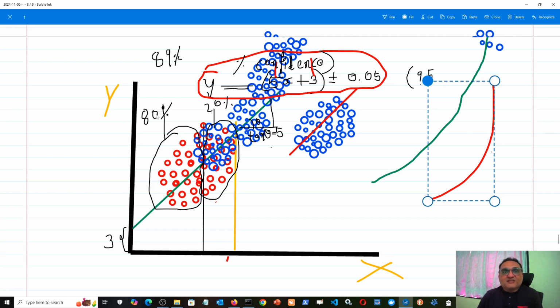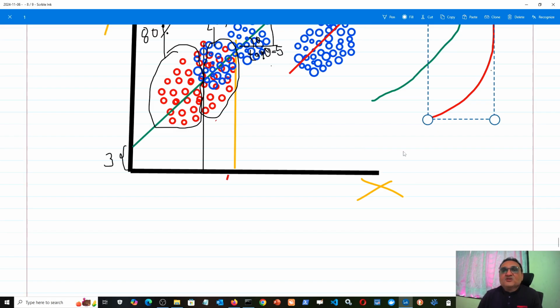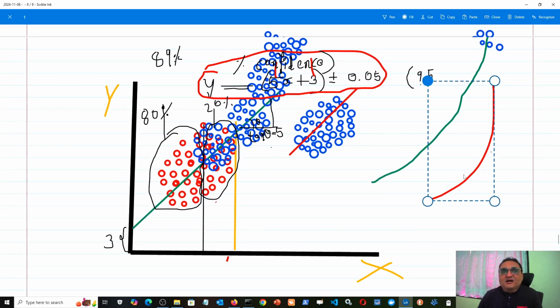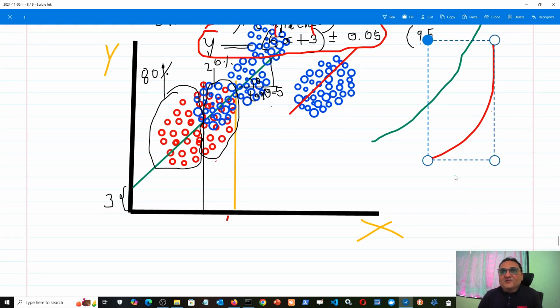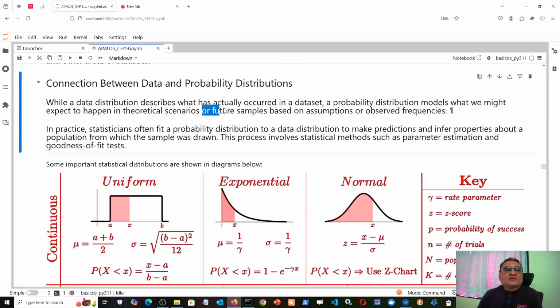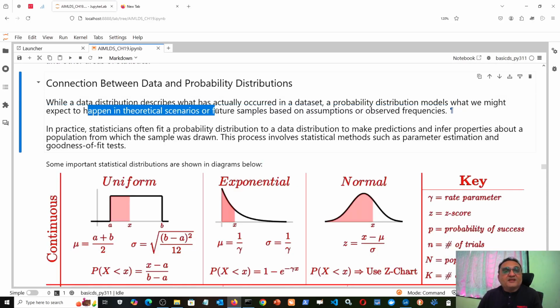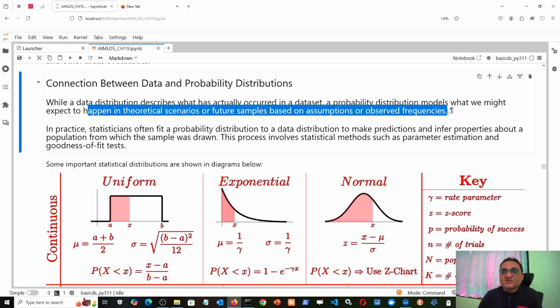So if I have the model 5x plus 3, you can see that it is fitting well. But if I build a model 5x square plus 3, that is this curved model, then that model will not be fitting well. So this linear model for the blue dots and this parabolic model for the blue dots are both theoretical models. They just say that this might happen or this might happen. They will never give an answer with 100% accuracy, but how accurate they are will decide which of them is a better model. So a probability distribution describes what we might expect to happen in a theoretical scenario for future samples or assumptions based on observed frequency.